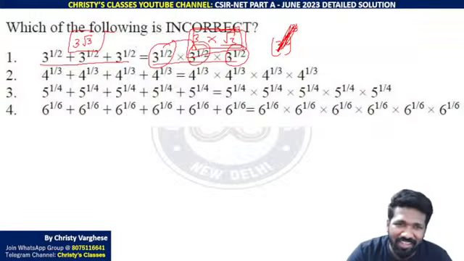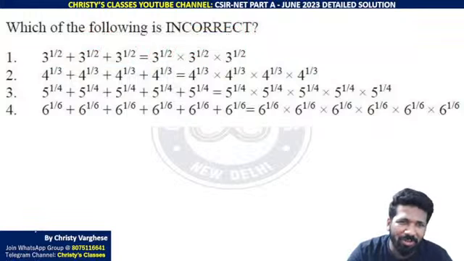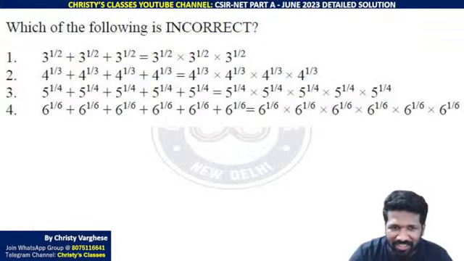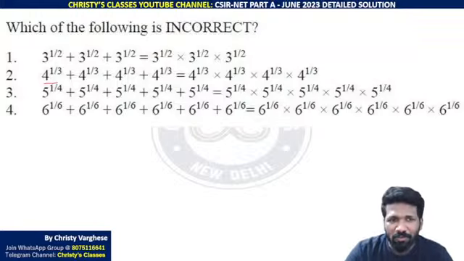Are you all understanding? Left hand side equals right hand side. Don't use all the laws of exponents unnecessarily. Without laws of exponents, this is even easier in my opinion. 4 raised to 1 by 3, 4 raised to 1 by 3, 4 raised to 1 by 3, 4 raised to 1 by 3. Mango.